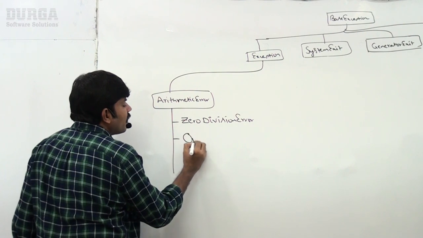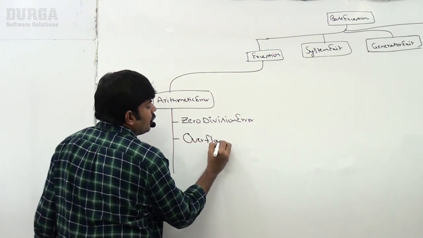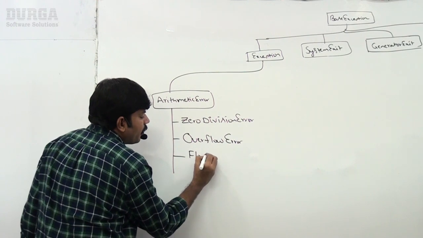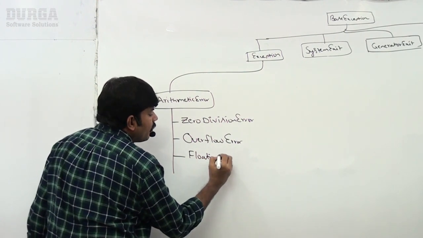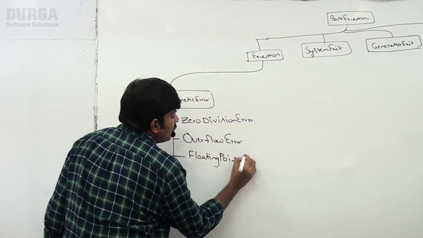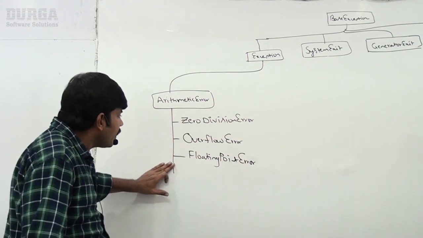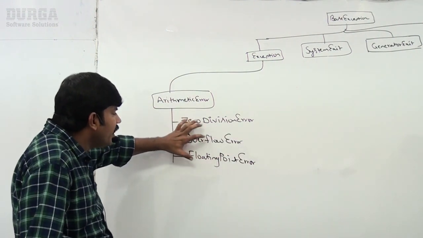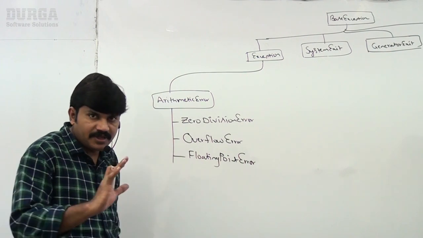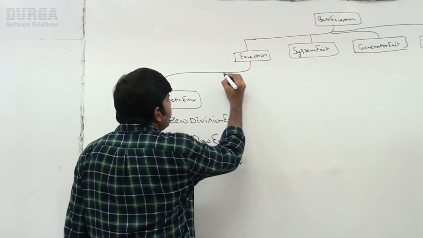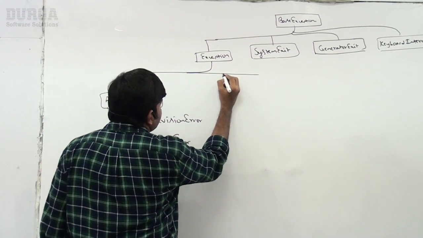Similarly, overflow error. Next, floating point error. Okay, these are various child classes of arithmetic error. Is it clear? Similar to arithmetic error, there is one more child class.